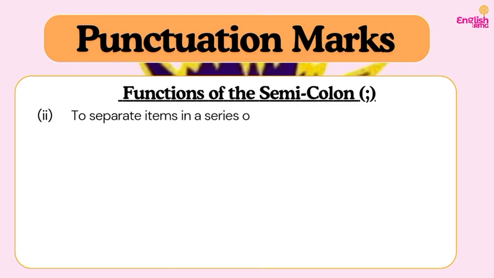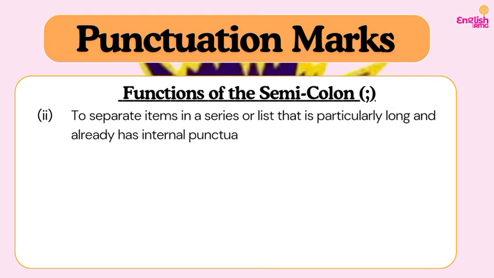Are you following? So function two, we use it to separate items in a series or list that is particularly long and already has internal punctuation marks. So I would want you to pay close attention to this function of the semicolon. Sometimes we have long sentences. One of the definitions of a sentence is that it begins with a capital letter and ends with a what? An end mark.